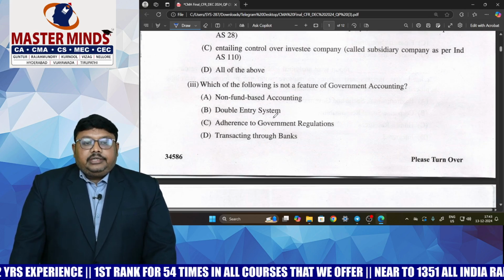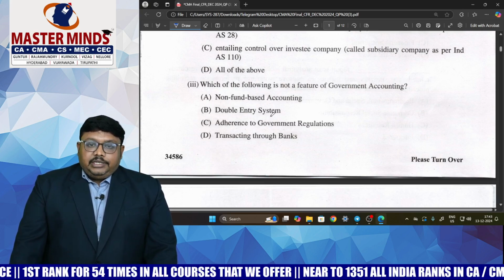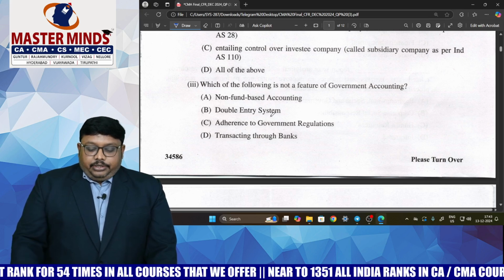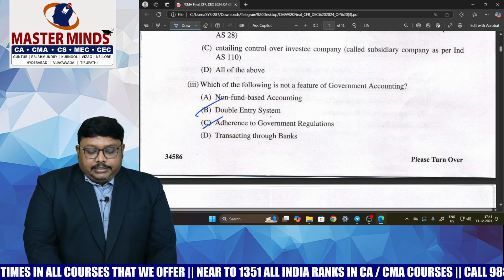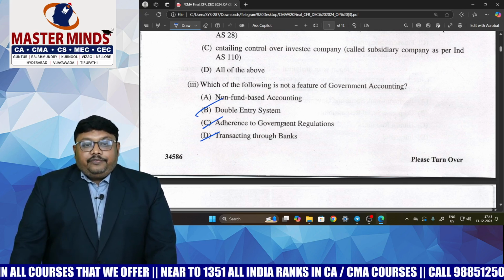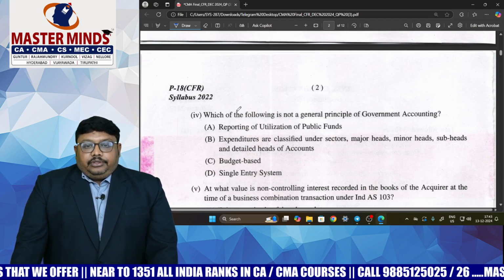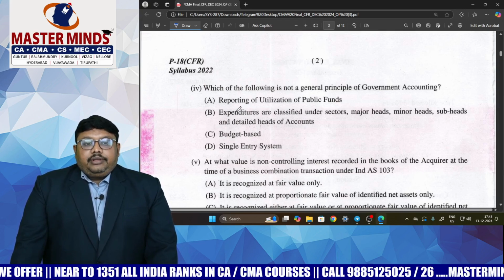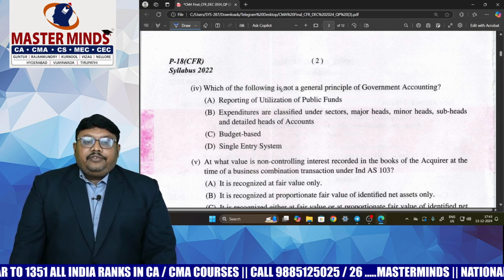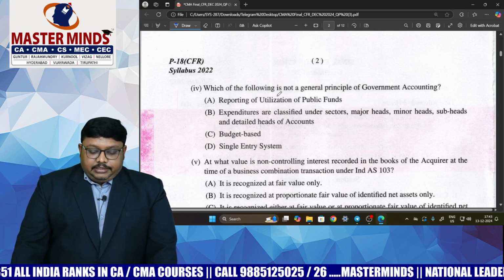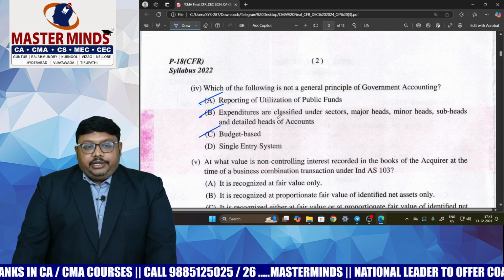While coming to the third question, from government accounting, they're asking which of the following is not a feature of government accounting. So you know what the features of government accounting are, so we can check it out here. Double entry, adherence and transacting through banks are the features of government accounting. While coming to the fourth one, it is also from government accounting. Here we need to check which of the following is not a general principle of government accounting. All the general principles they have given, so you need to find which is not.